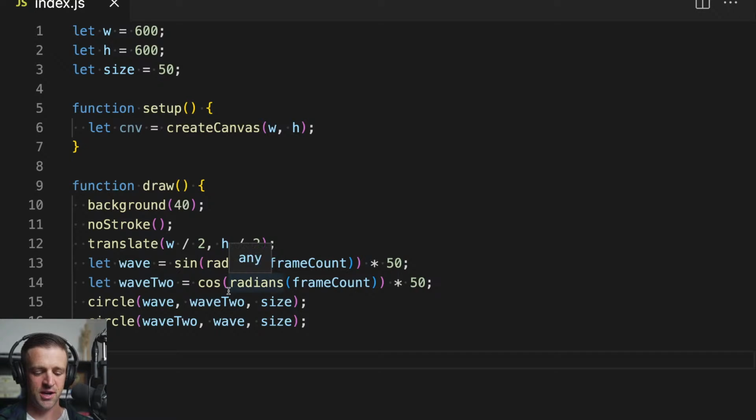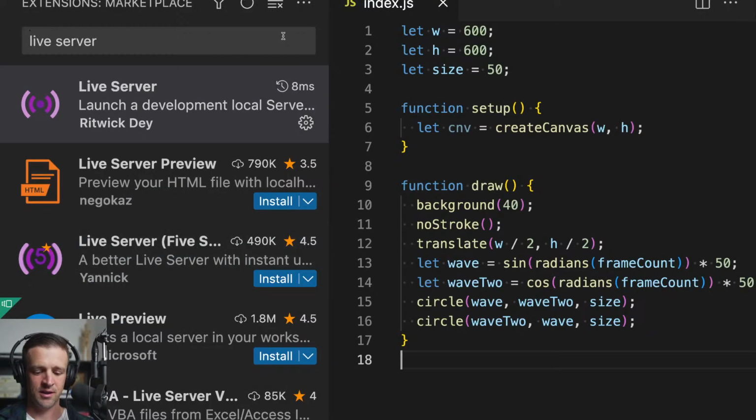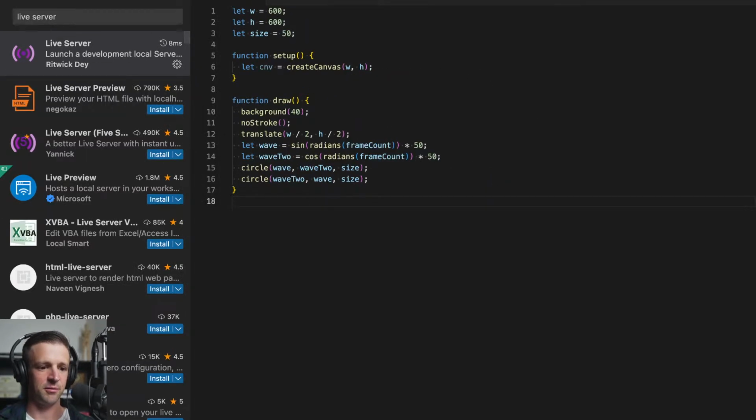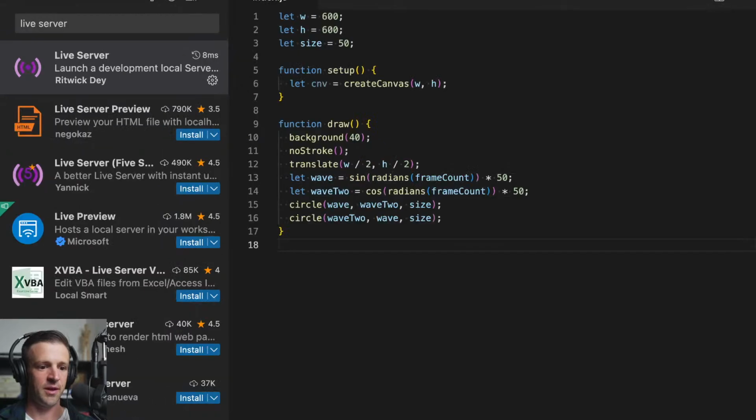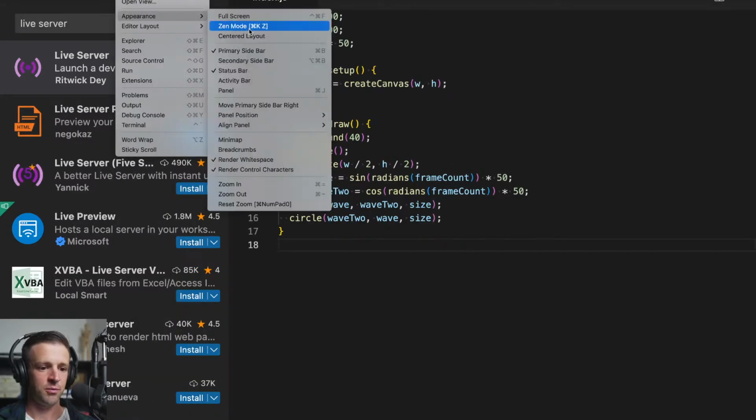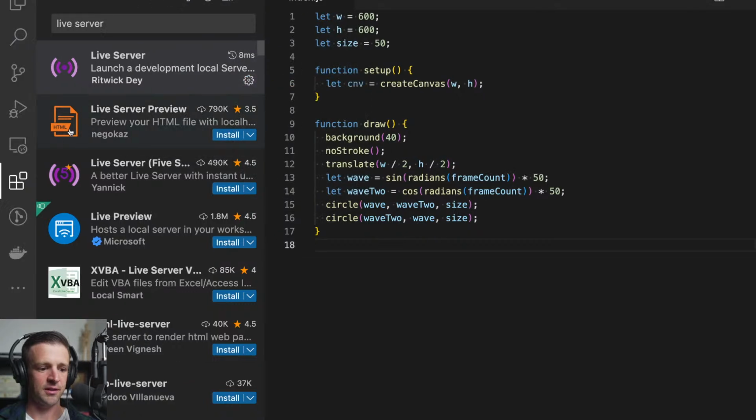I'm going to hit Command J, and then I'm going to hit Command B, and I'm going to zoom out so I can actually see what I'm doing now. Let me zoom in one more. And we'll come to appearance, and we'll bring the activity bar back.